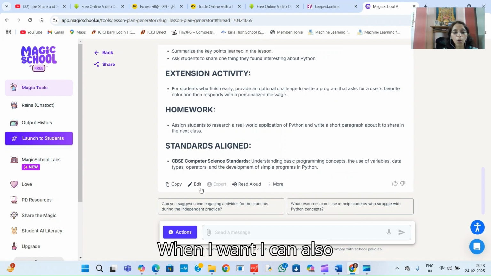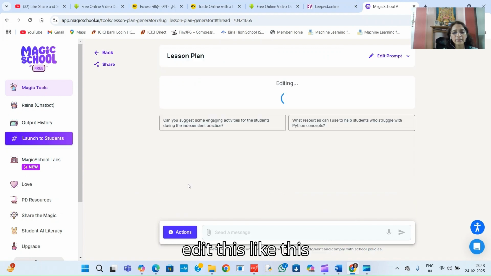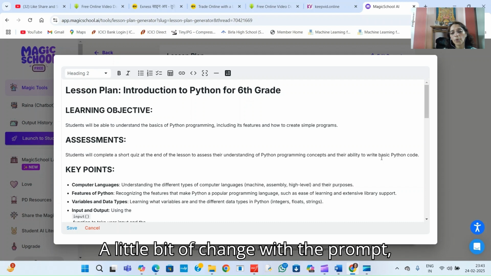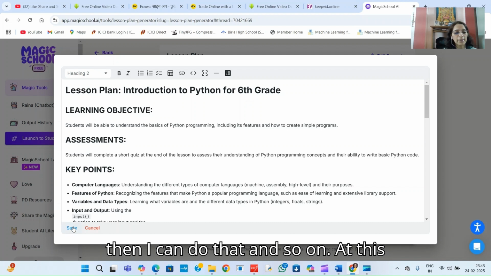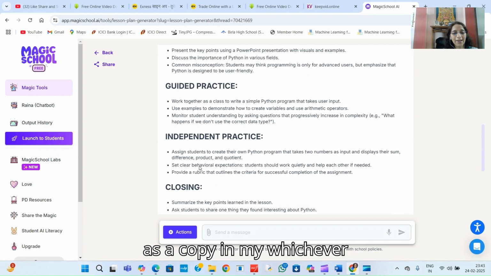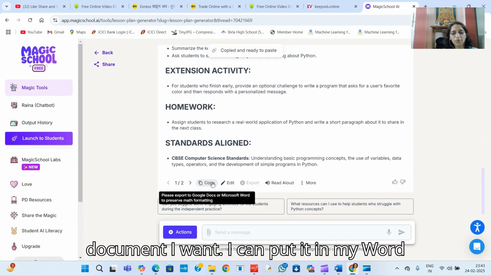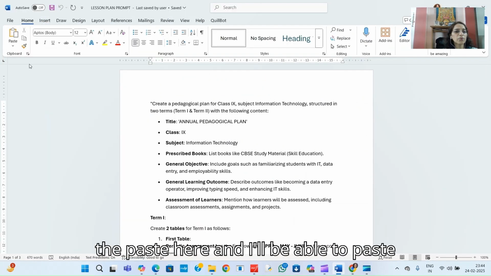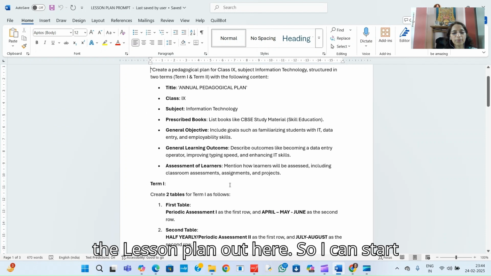When I want, I can also edit this like this and make any edits I want. Say I want to write learning objective assessment, I want to make a little bit of change with the prompt, then I can do that and so on. At this point of time, if I'm happy with everything, I click on the save button. And I can keep this lesson plan as a copy in whichever document I want. I can put it in my Word document the way I have, and click on the paste here, and I'll be able to paste it. So the minute I do that, I will get the lesson plan out here.